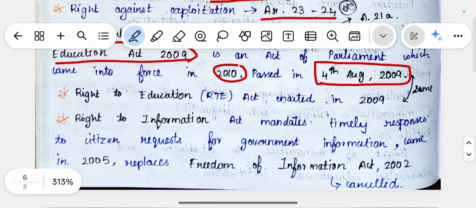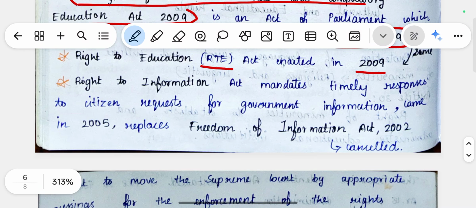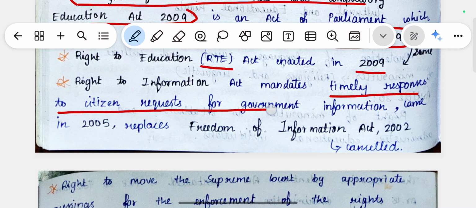The next one is the Right to Education, RTE Act, which was enacted in 2009. This is the same as the above. So the Right of Children to Free and Compulsory Education is the same as the Right to Education Act. The next one is the Right to Information Act, which mandates timely responses to citizens' requests for government information. So for example, the citizens of India all have the right to get information about what's going on in the government.